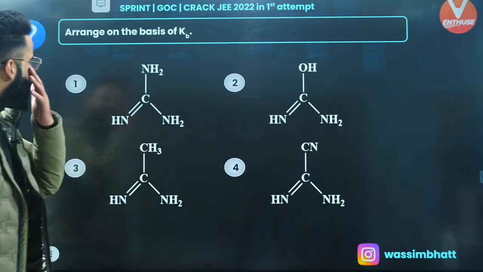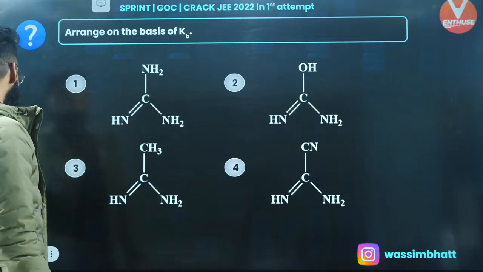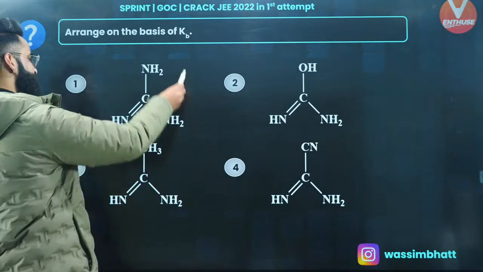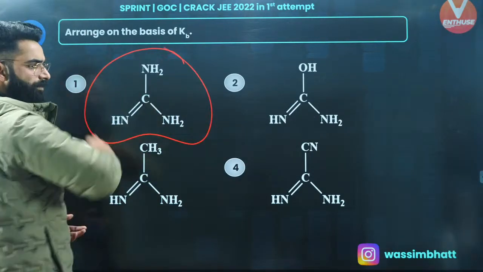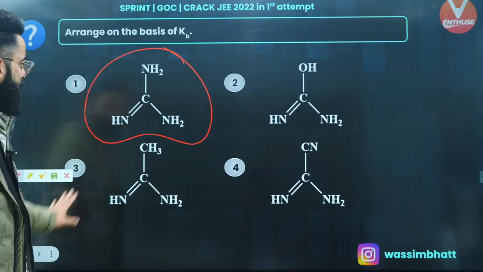Arrange the following on the basis of Kb, right? So basically you need to arrange them on the basis of their basic strength. See, the first one is going to be maximum. It is the famous base, guanidine. It is going to be maximum basic among all.